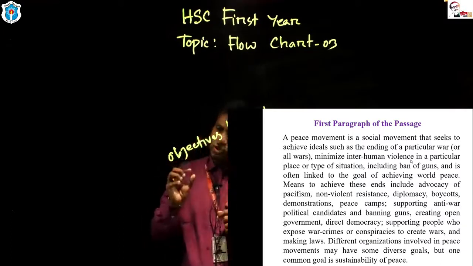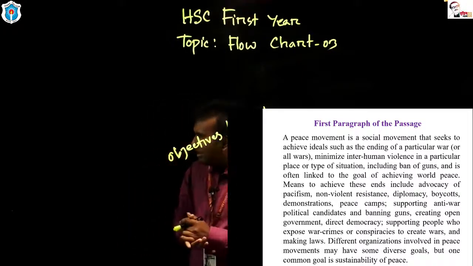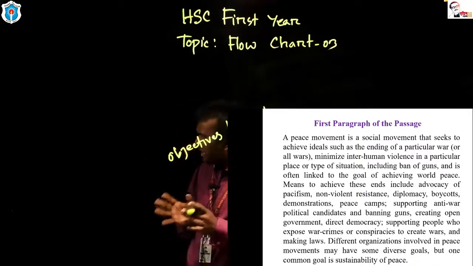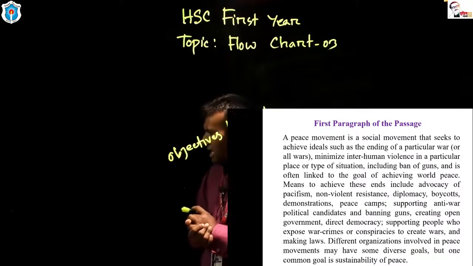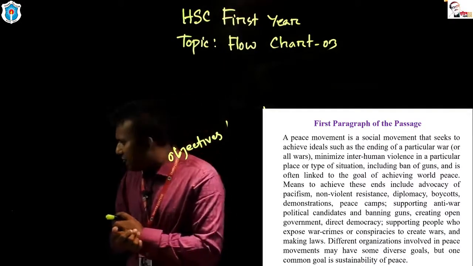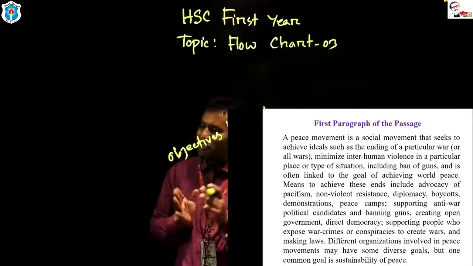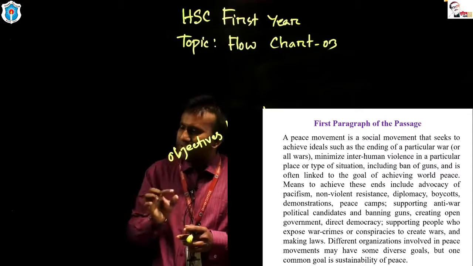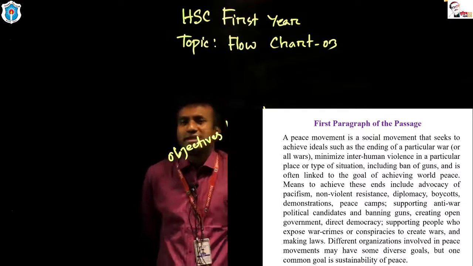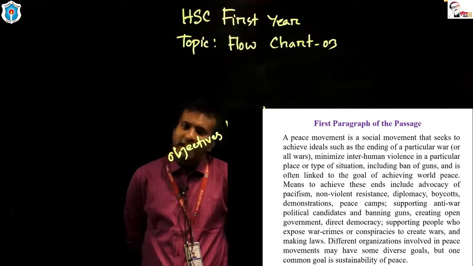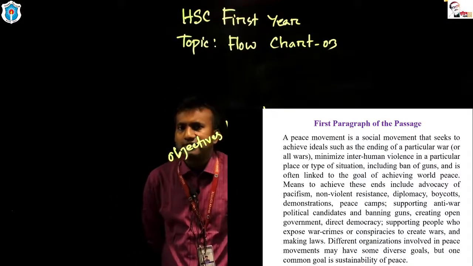A peace movement is a social movement that seeks to achieve ideals such as the ending of a particular war or all wars, minimize inter-human violence in a particular place or a type of situation, including ban of guns, and is often linked to the goal of achieving world peace. This is a very long line, but in this line you have a lot of information. Let us repeat the sentence.